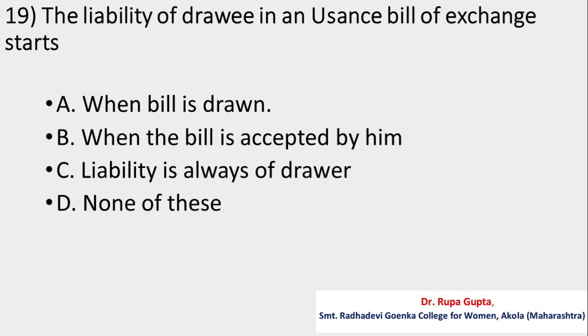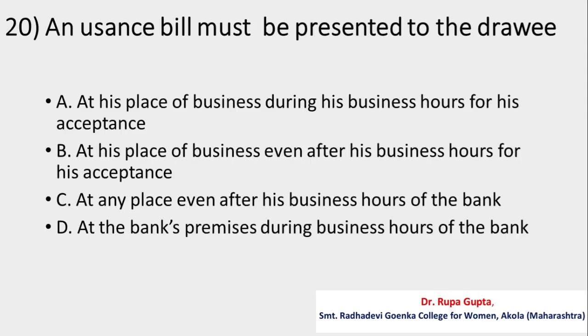Question number 19. The liability of drawee in an usance bill of exchange starts A, when bill is drawn, B, when the bill is accepted by him, C, liability is always of drawer, D, none of these. And the answer is A, when bill is drawn.